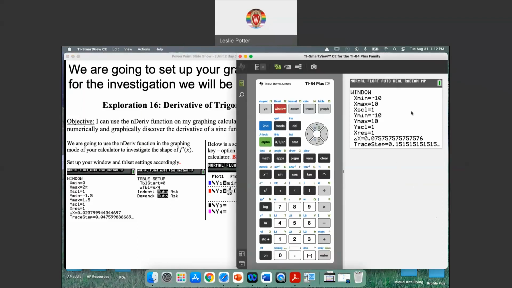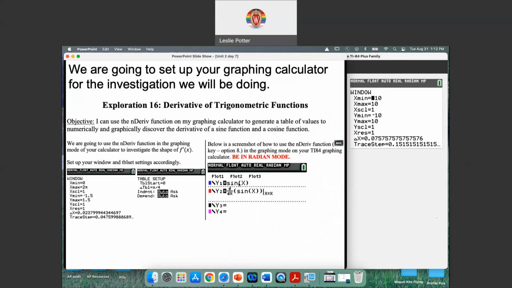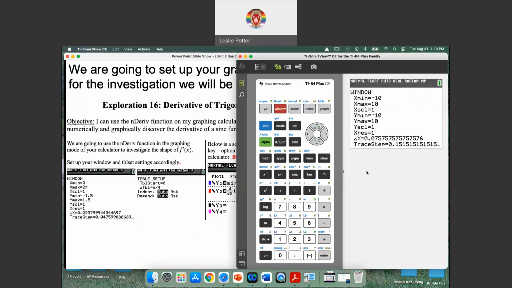So we need to go into our calculator here, get that out of the way. And if we're in the calculator page here, we need to go into the window. So click on window, and we need these settings. Because if you think about graphing sine of x over 2 pi, right? So we need to set this up. So we're going to type in 0, an arrow down, and we're going to type in 2 pi, 2, and then second pi. An arrow down, notice how it automatically calculates it for you. We're going to leave the scale at 1.